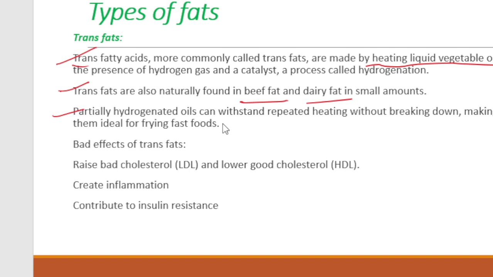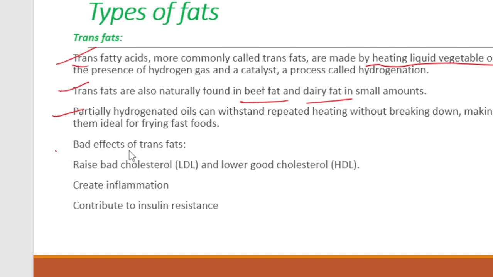Multiple times we can utilize it, but every time we use the same oil for frying different fast food, the quantity of trans fat goes on increasing, and its impact becomes more adverse every time you fry in the same oil multiple times.